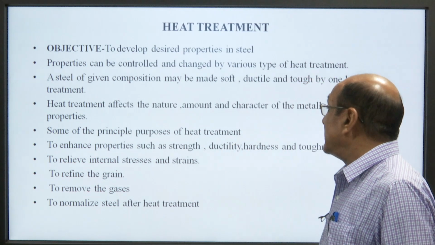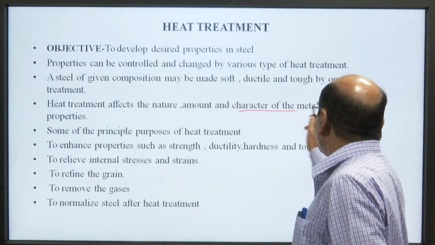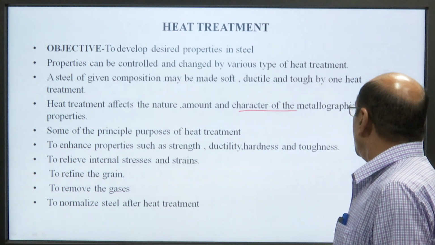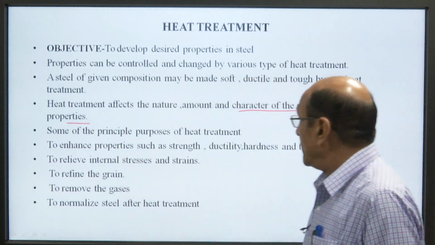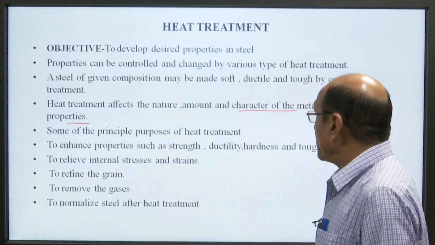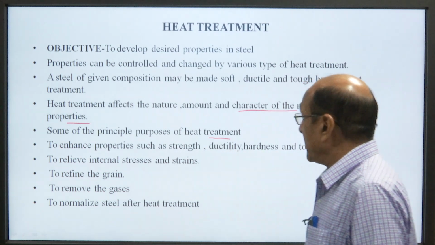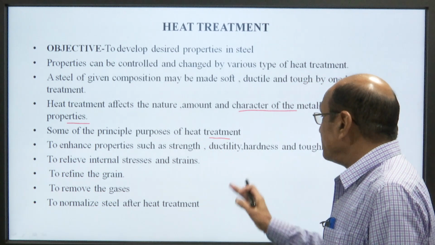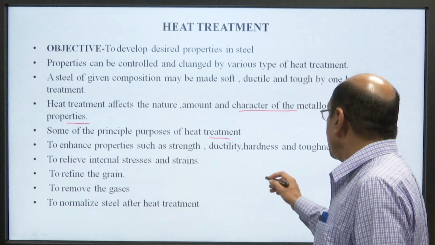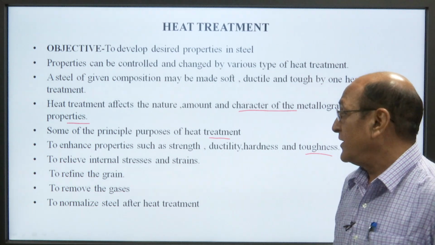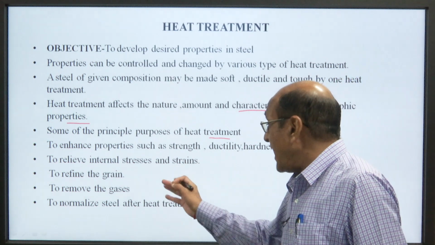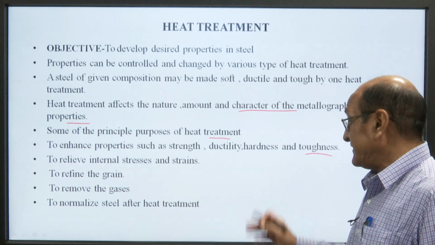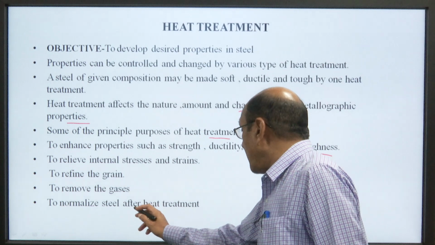Heat treatment affects the nature, amount and character of the metallographic properties. Some of the principal purposes of heat treatment: to enhance properties such as strength, ductility, hardness and toughness, to relieve internal stress and strain, to refine the grain, to remove the gases, to normalize the steel after the heat treatment.